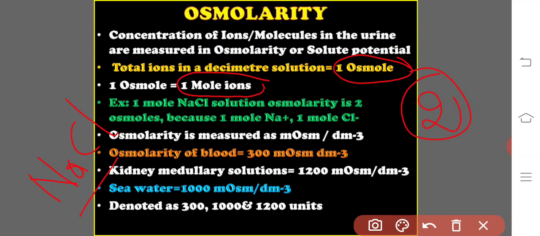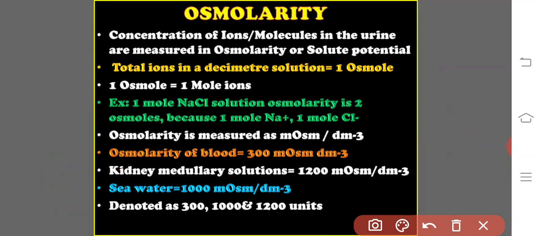How do we calculate it? In 1 mole of NaCl, 1 mole of sodium ions and 1 mole of chloride ions are there. So 1 plus 1, the osmolarity is 2.